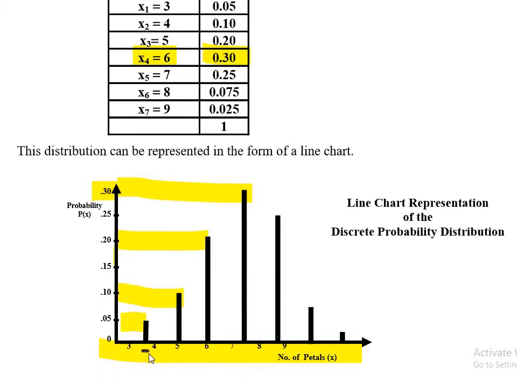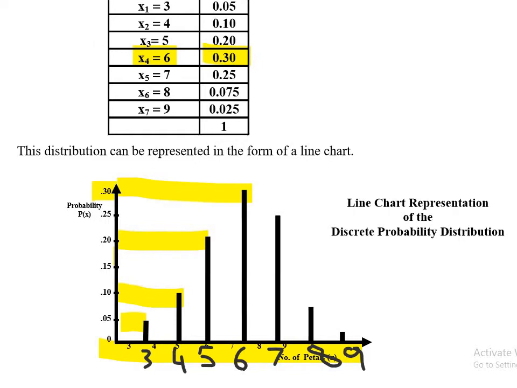Anyway, this is your 3. Writing with the mouse is not easy. This is your 4, and this is your 5. Pardon my writing here. This is my 6, and so on. You can adjust it, or maybe I will try to fix it up. And here it is 8 and this one is 9.